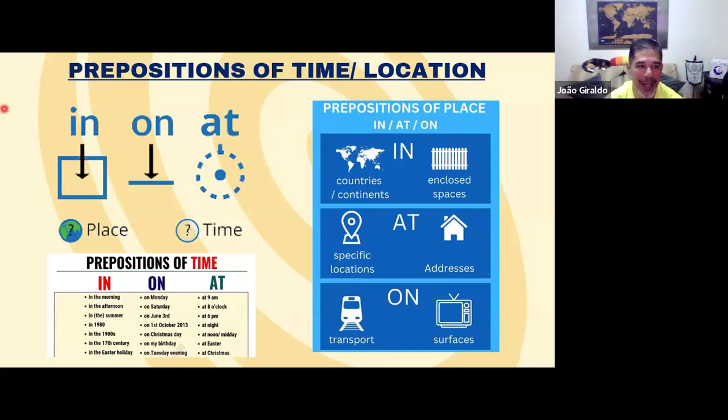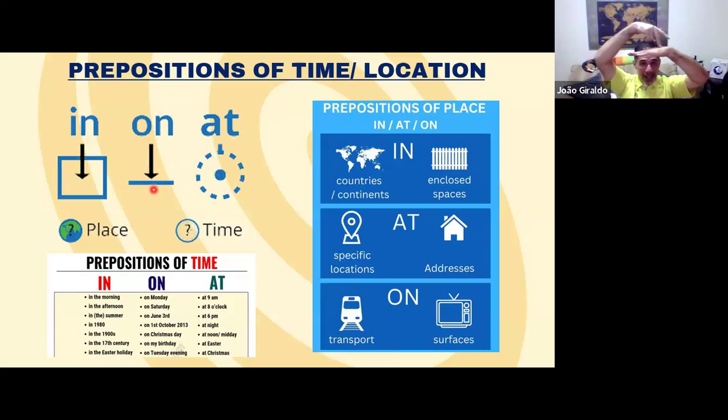In the same idea, "on" is when you have a surface and something on it. The classical sentence, the book is on the table. So "on" represents contact. Another good example, the street. The car is on the street.